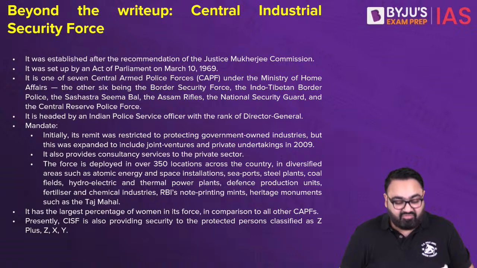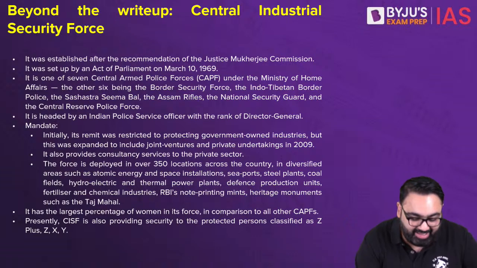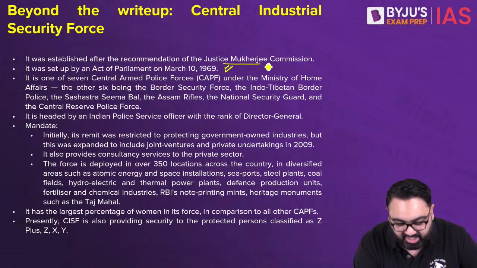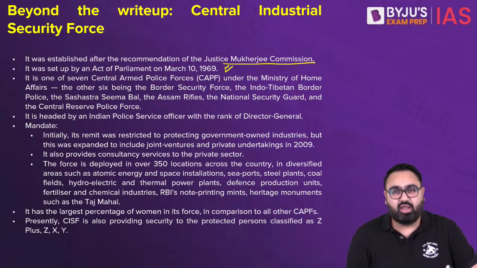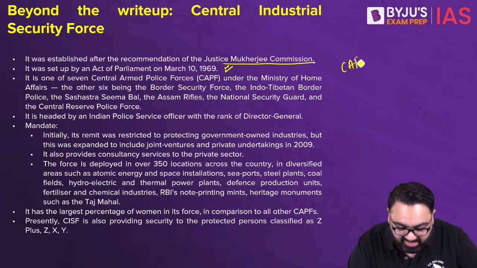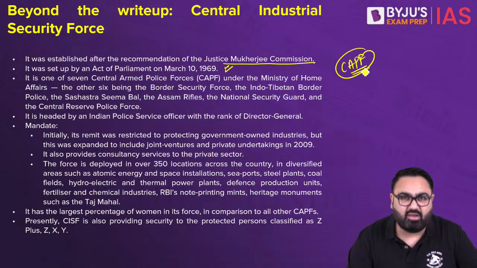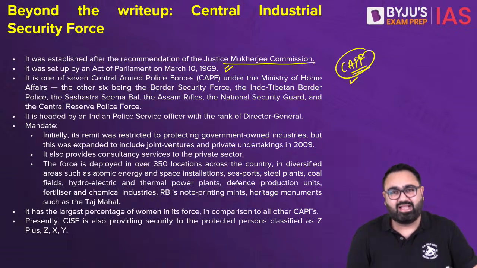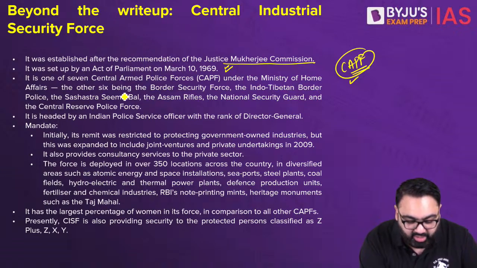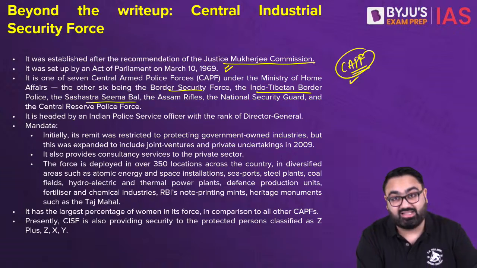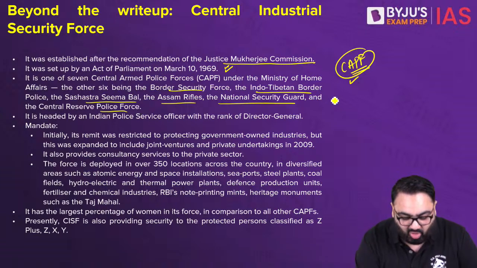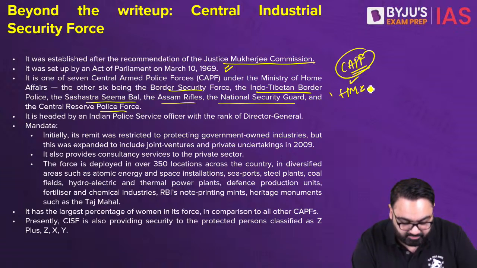What about the CISF? Very, very important force. It came into being in 1969 as a statutory body under the recommendation of the Justice Mukherjee Commission. It is one of the 7 CAPF. CAPF exam, many people would be preparing for it. That Central Armed Police Force is the unit. It has 7 forces under it, including the BSF, ITBP, Sashastra Seema Bal, that is SSB, Assam Rifles, National Security Guards, and CRPF. All of them work under the Home Ministry.